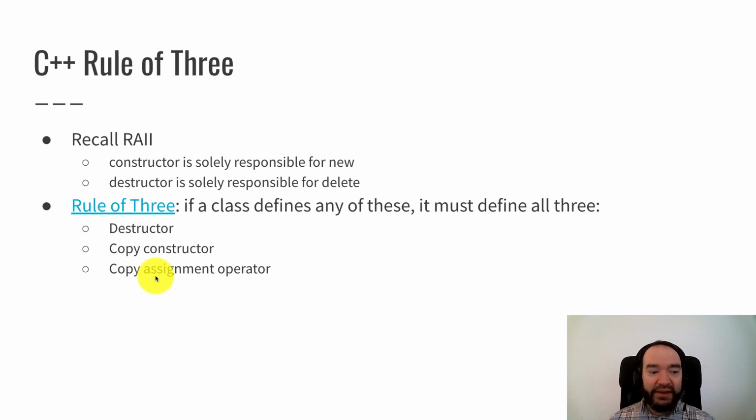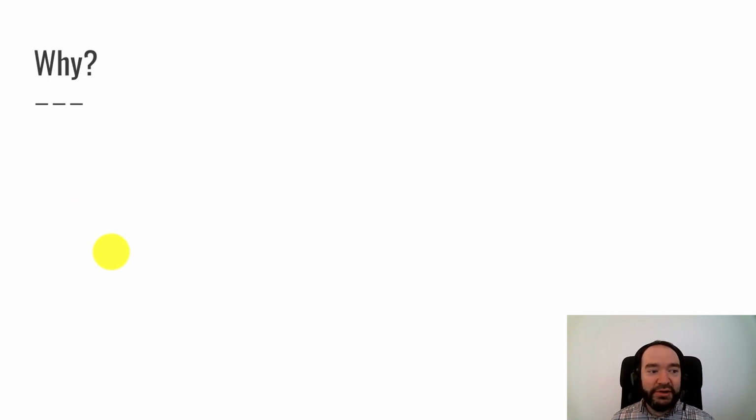It's kind of an all or nothing. I'm not allowed to only write my own destructor but not write the other two. I have the option of defining none of those. I can write code for none of those three and I'm good, or I can write code for all of the three, but you can't pick and choose. Let's see why this is. This seems kind of arbitrary.